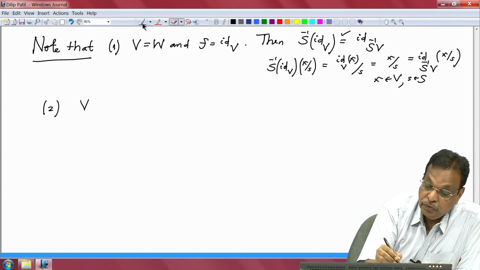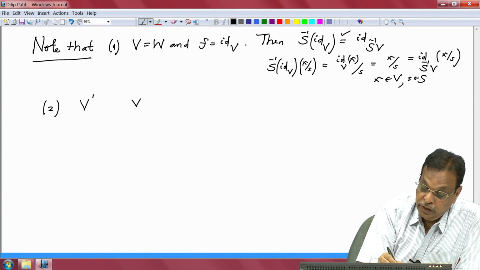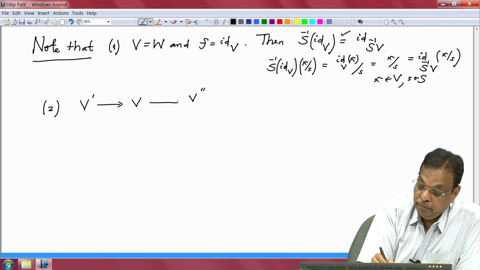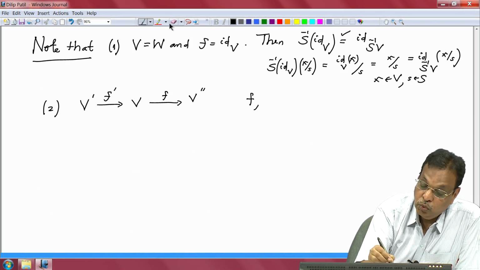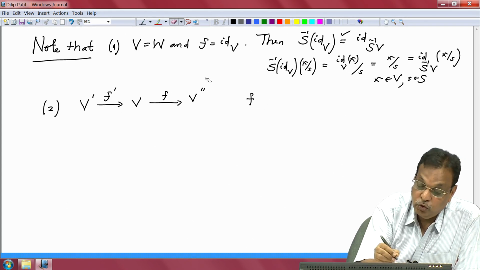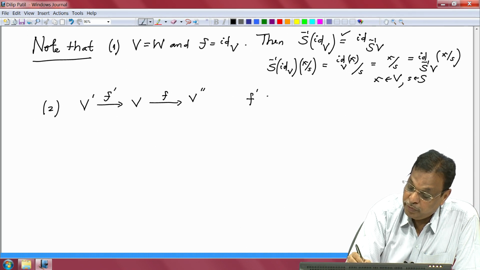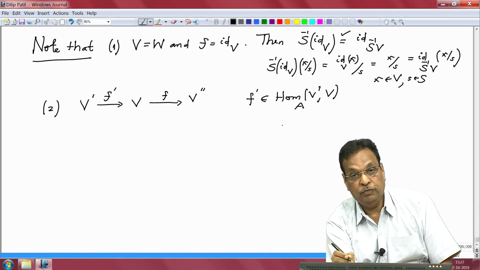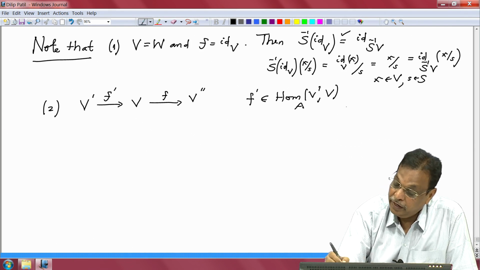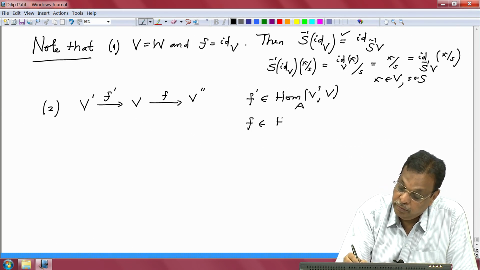V prime, V and V double prime, three A-modules, and the module homomorphisms between them, f prime and f. So f prime belongs to Hom_A(V prime, V), a module homomorphism from V prime to V, and f is a module homomorphism from V to V double prime.